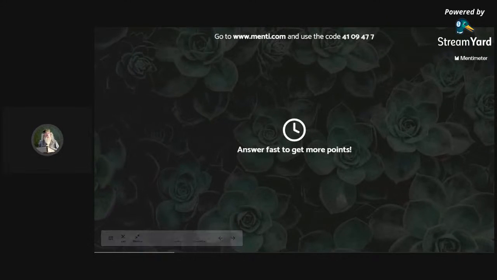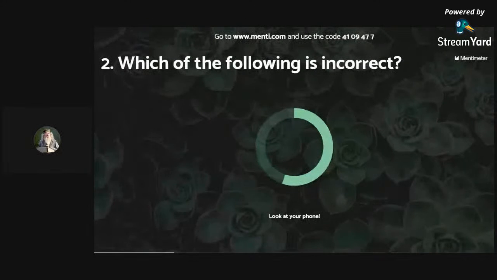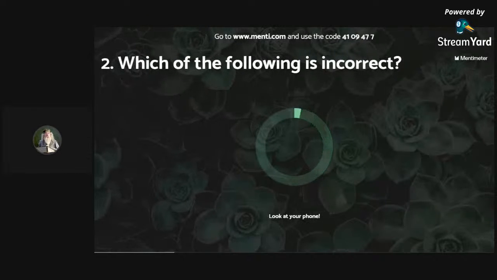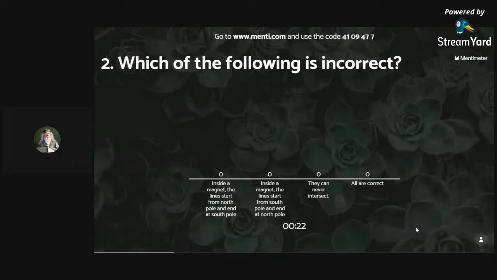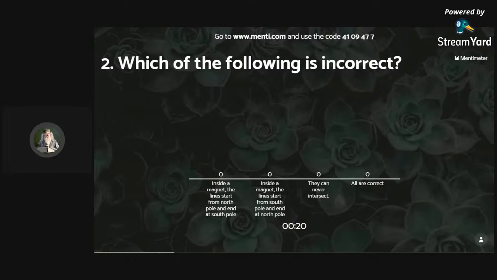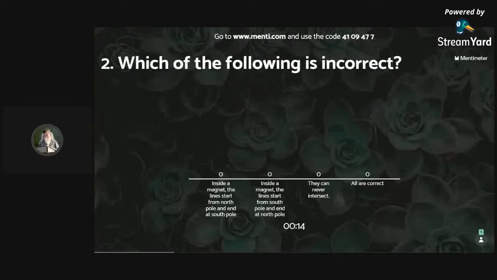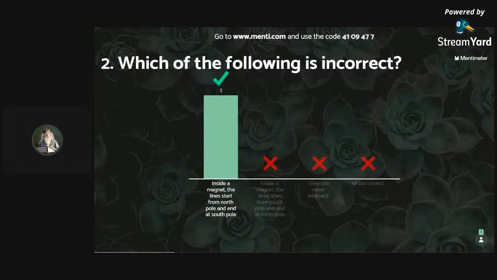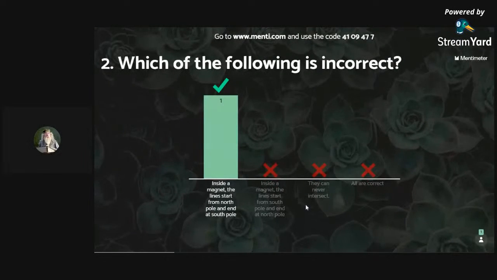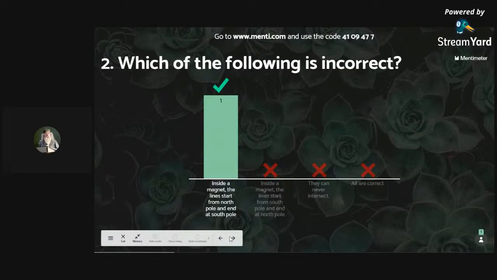Which of the following is incorrect? Inside a magnet, the line starts from North Pole. Yes, correct. Inside a magnet, it starts from South Pole and ends at North Pole. This is the wrong statement.